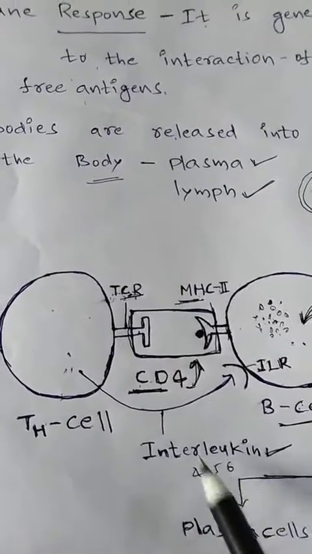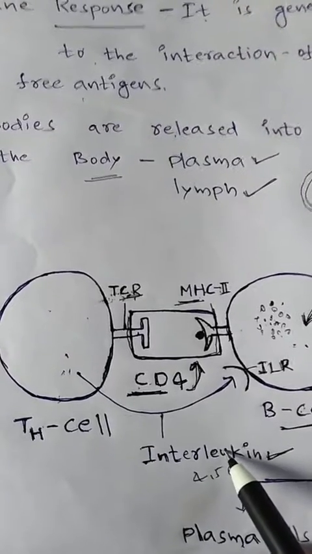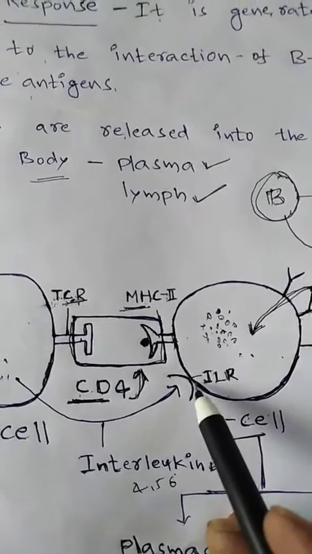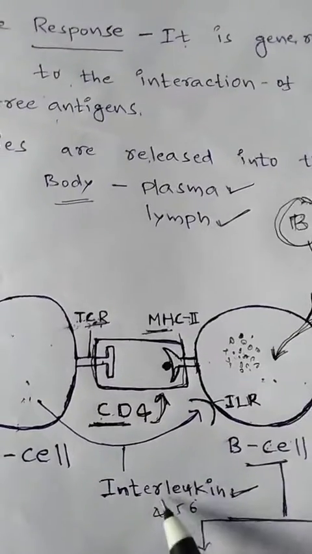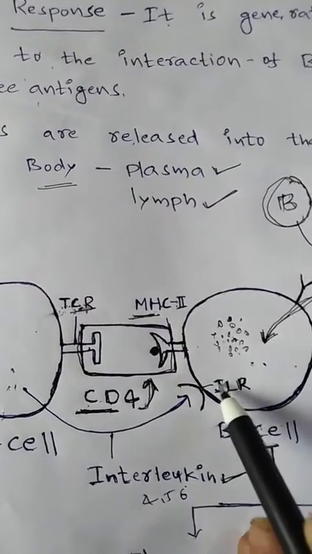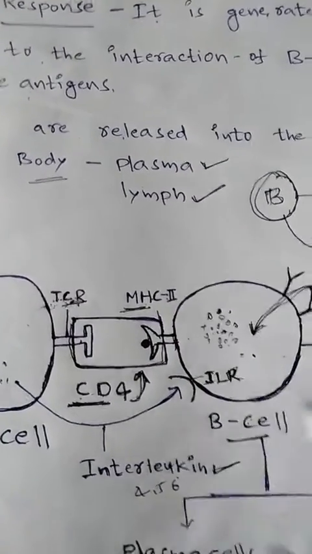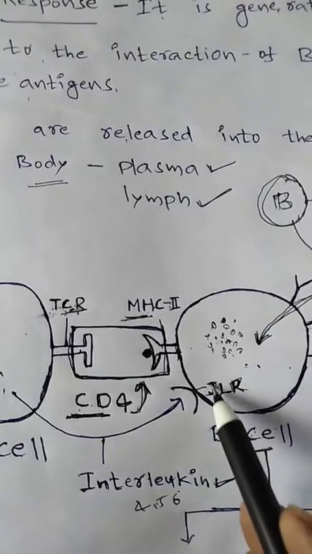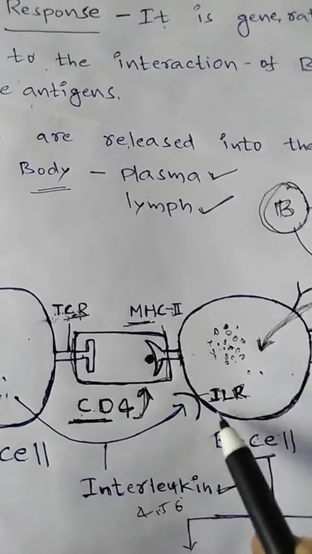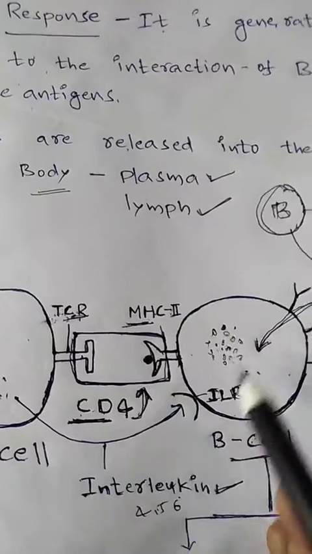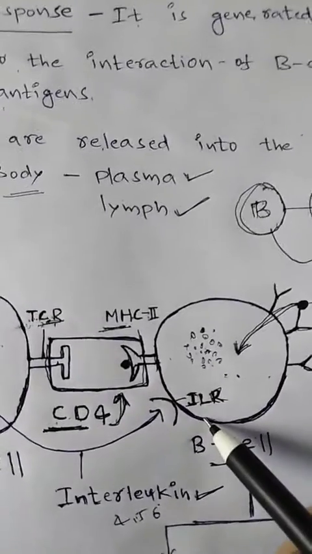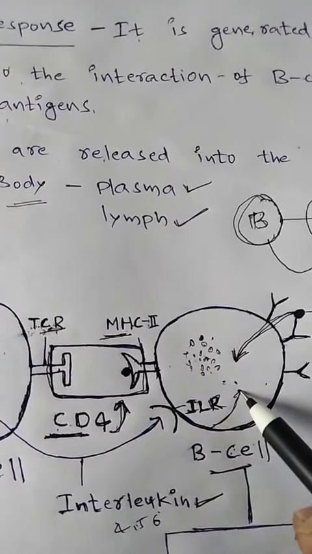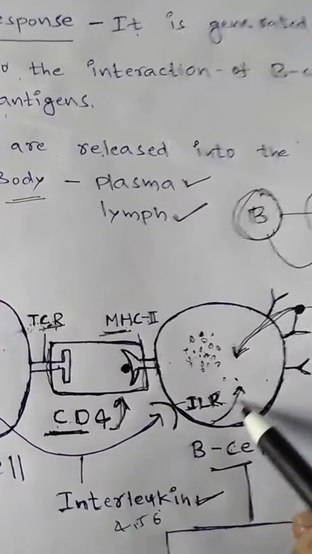Interleukins are of different types, such as 4, 5 and 6. These interleukins bind with interleukin receptors present on the surface of the B cell. Signals then come into the B cell.